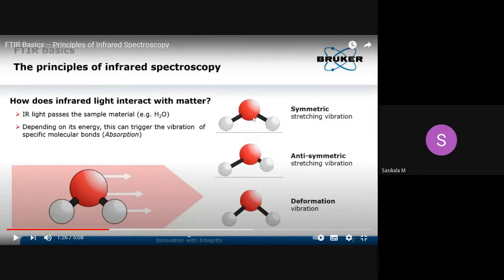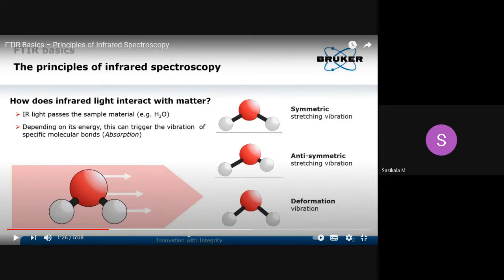Why do we need to stretch the bond, or increase or decrease the stretching? Because we have to characterize the molecule: what kind of atom is attached and what kind of bond it has, whether double bond or single bond, whether it is attached with hydrogen or another atom.